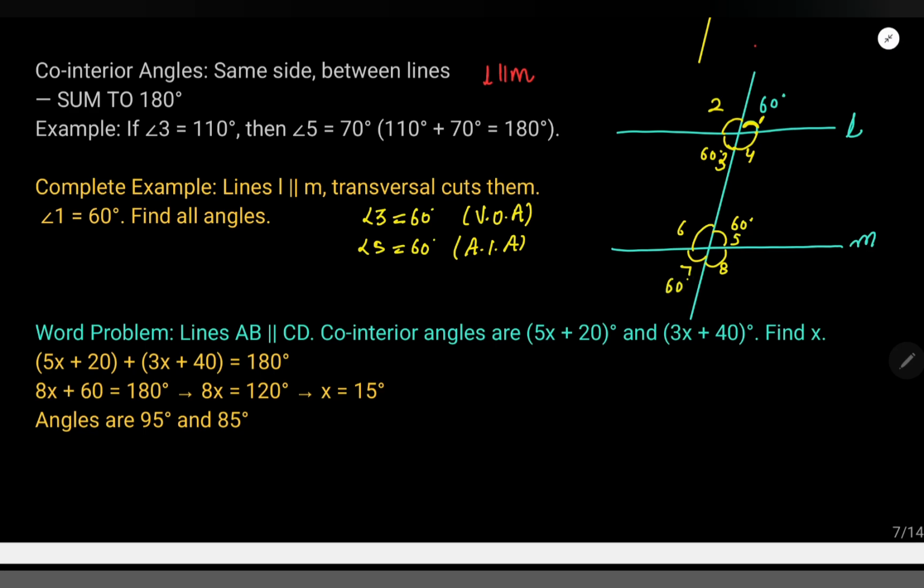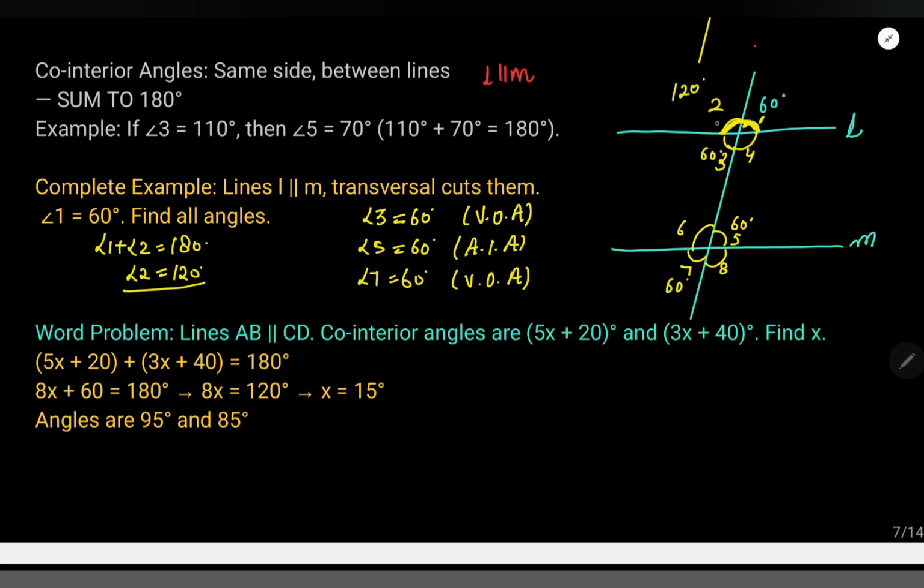Are you getting my point? 7 is also 60. Why? Vertically opposite angles. 5 and 7 will be equal, right? Now we know 4 angles out of 8 angles. We need to find angle 2. Do you notice 1 and 2 make a linear pair, right? So 1 plus 2 is equal to 180 degrees because they make a linear pair. If 1 is 60, what is 2 then? 2 is equal to 120, right?